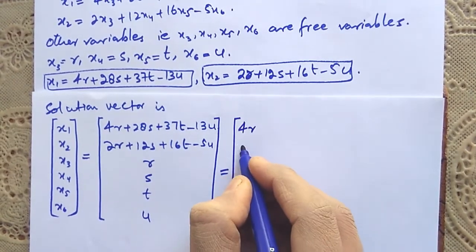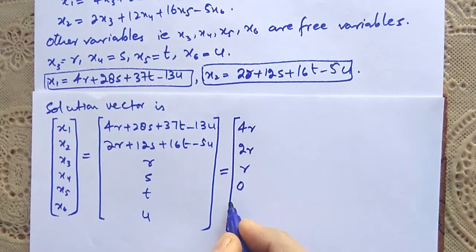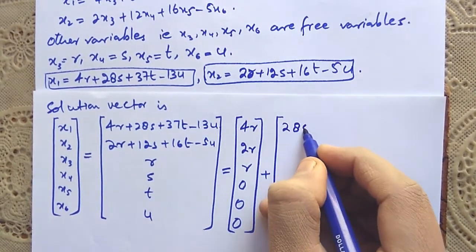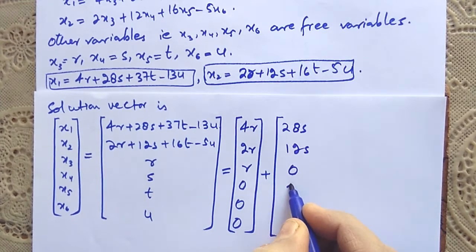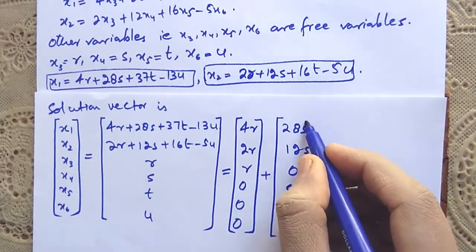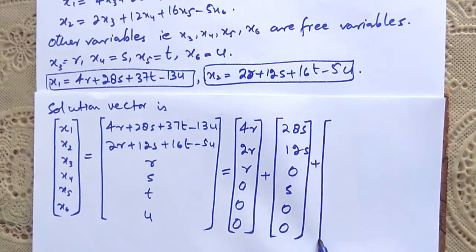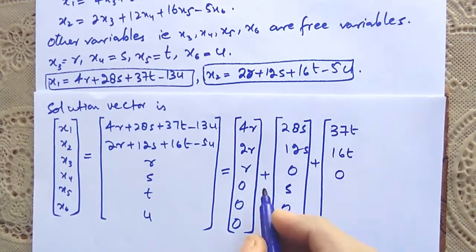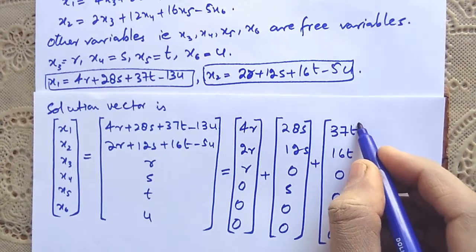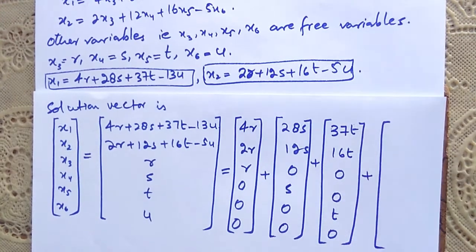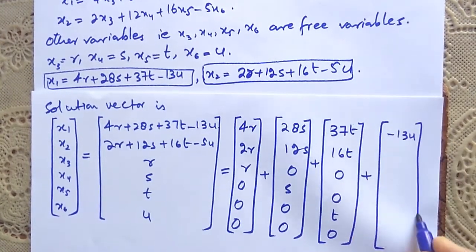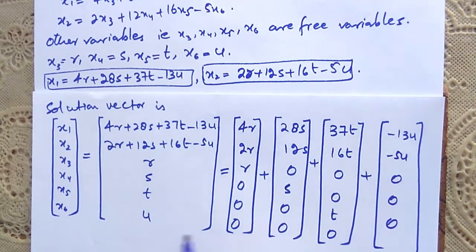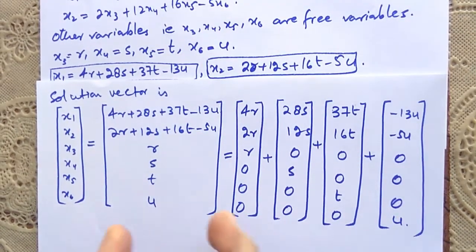So we can write this vector as 4r, 2r, r, 0, 0 and 0, plus 28s, 12s, 0, s, 0 and 0, plus 37t, 16t, 0, 0, t and 0, plus minus 13u and minus 5u, 0, 0, 0 and u. Means when we add these vectors, we get the same vector.